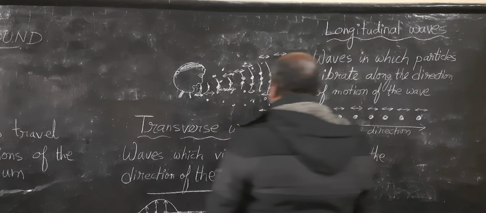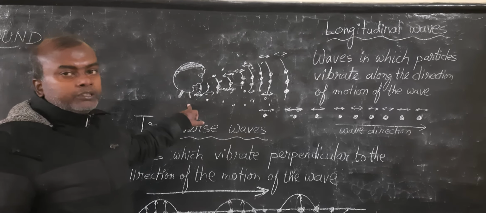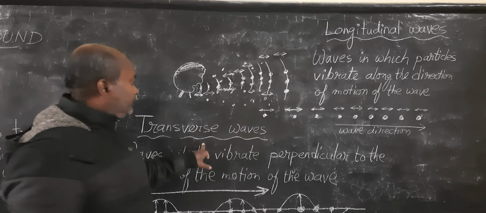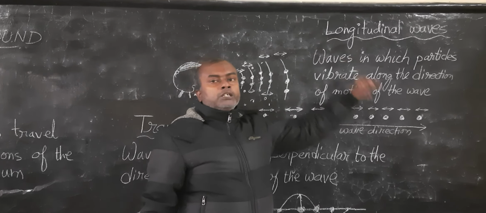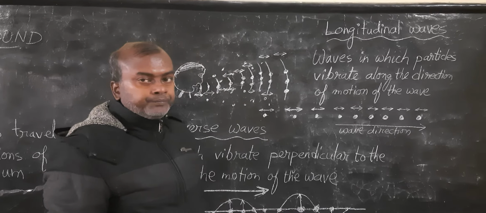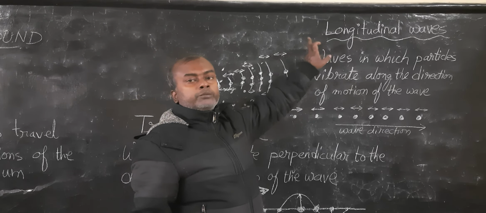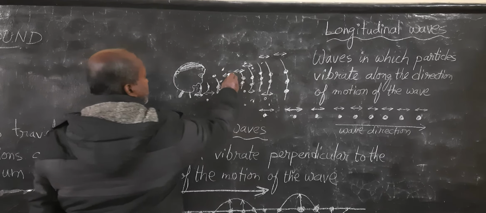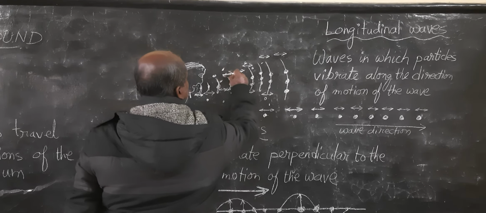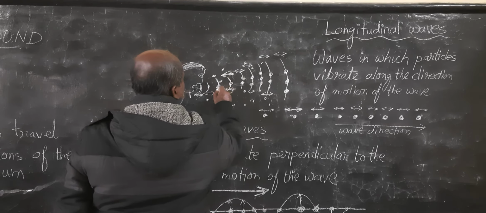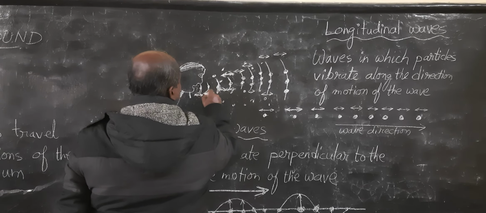Now the question arises, we are dealing with sound, right? So sound comes under which category of wave? Whether sound is a transverse wave or a longitudinal wave. Sound is a longitudinal wave. You see here the arrows that I have drawn. These arrows indicate the direction of vibration, right?